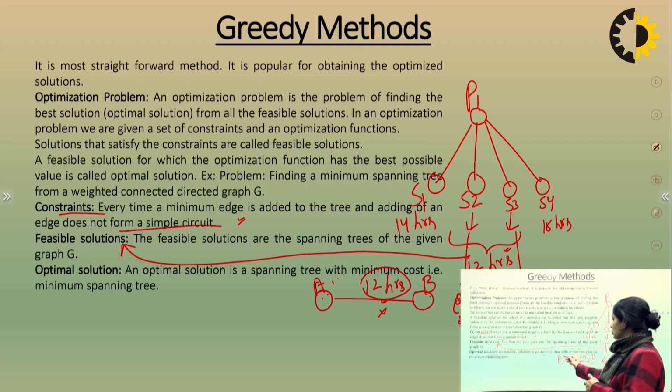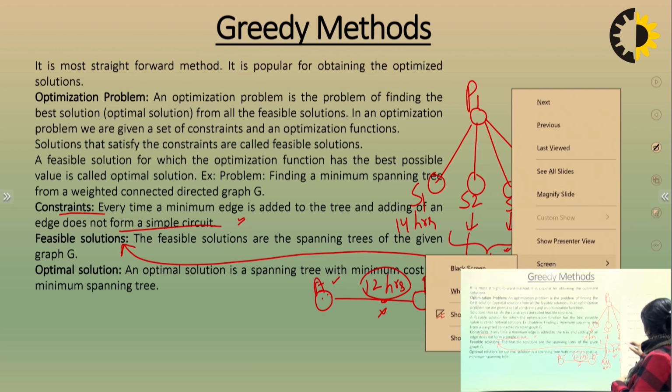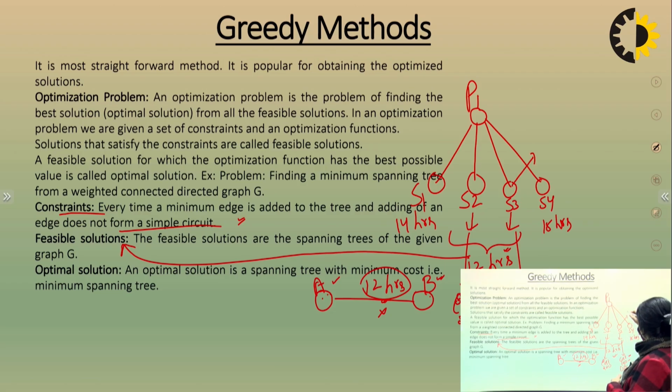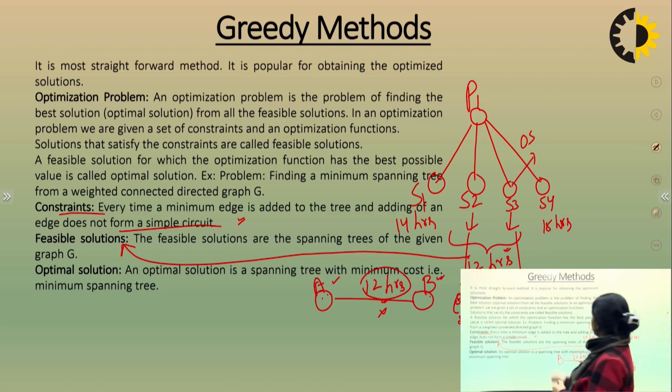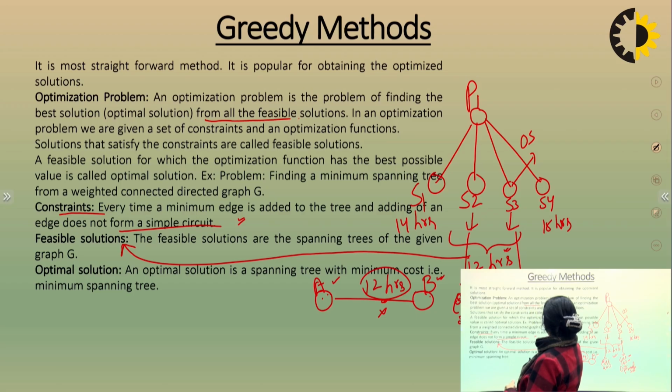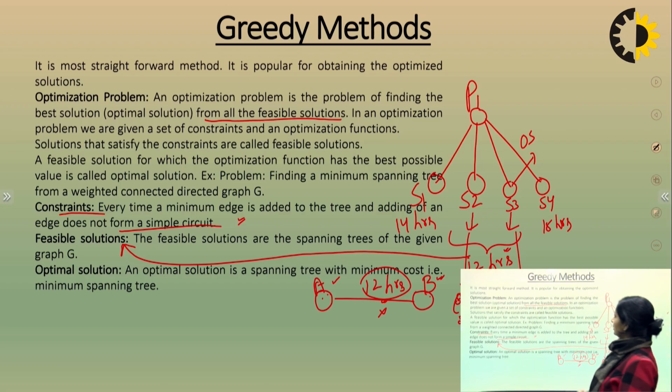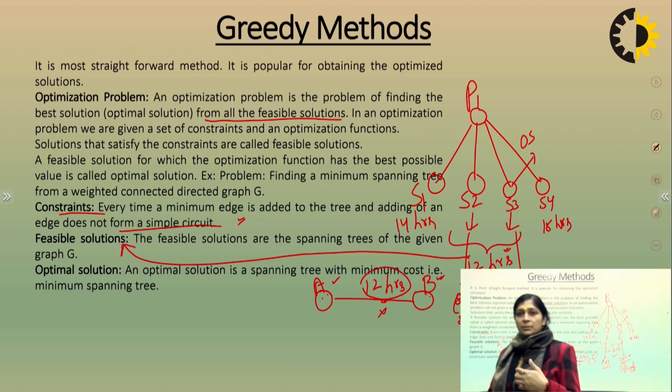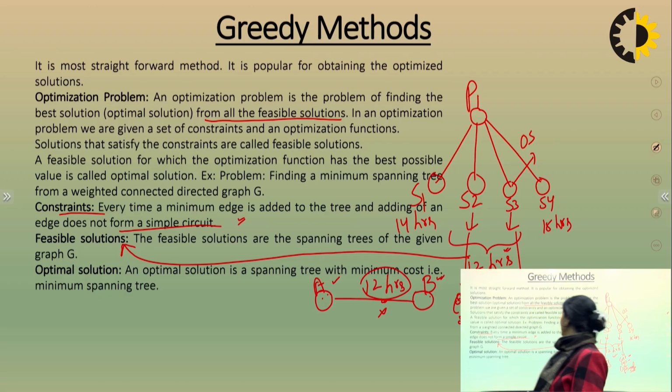Maybe source A is some other place and source B is another place. So solution 3 is your optimal solution. According to the definition, from all feasible solutions you get the optimal solution. Feasible solutions may be more than one, but the optimal solution is always only one.